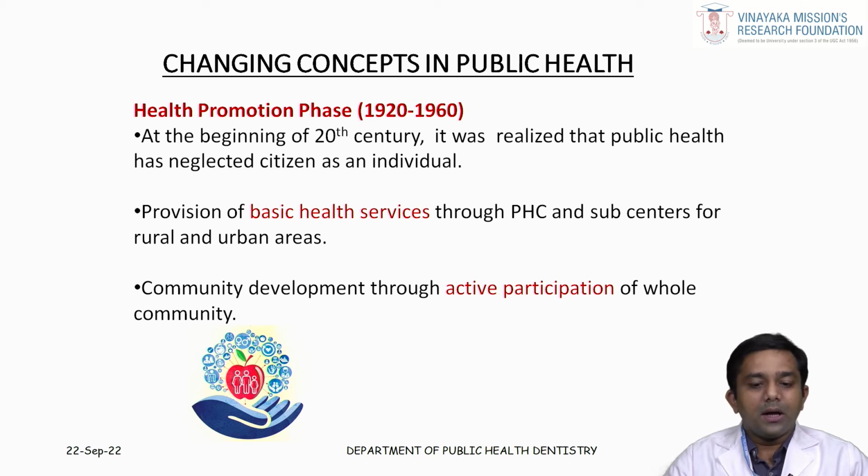The main aspect of this is the active participation of the community members. They must actively participate in order to achieve good health. That is the health promotion phase.